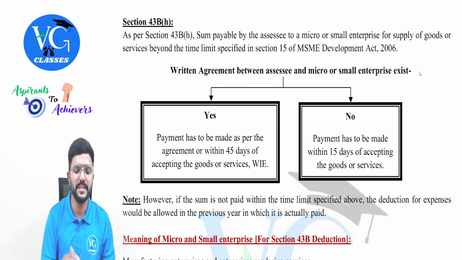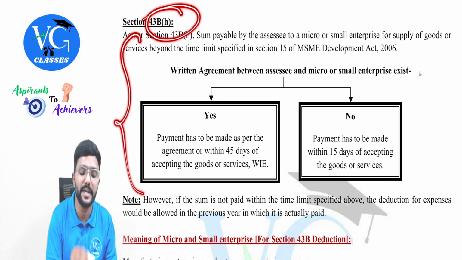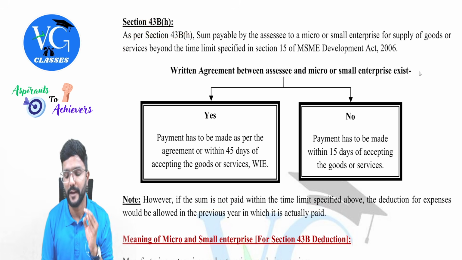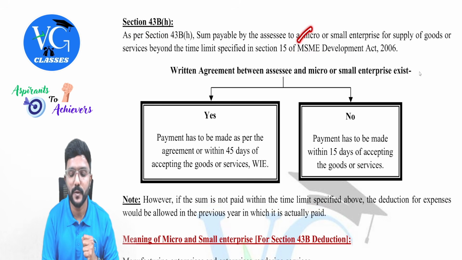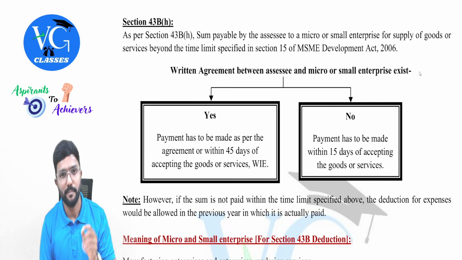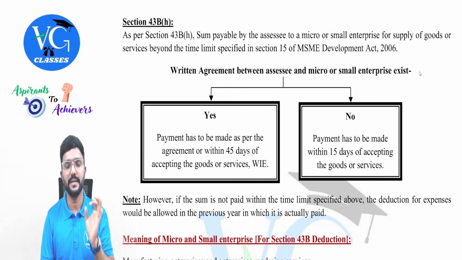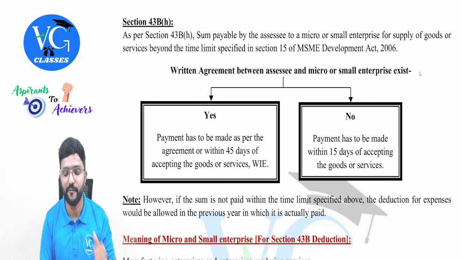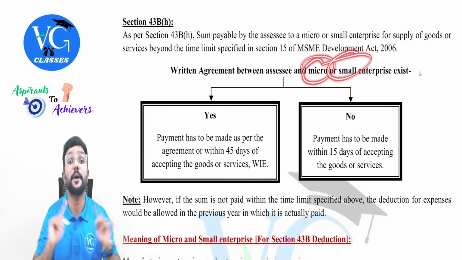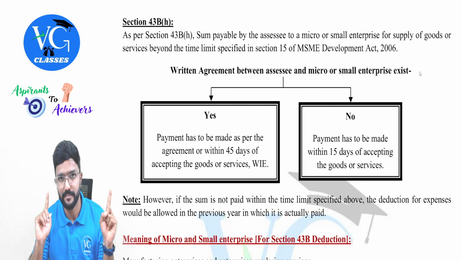Got it? Yes. This is the provision given under section 43B. Guys, please be careful. The MSMED Act covers micro, small and even medium, but what is covered in the Income Tax Act is only payments to micro and small, and not medium.